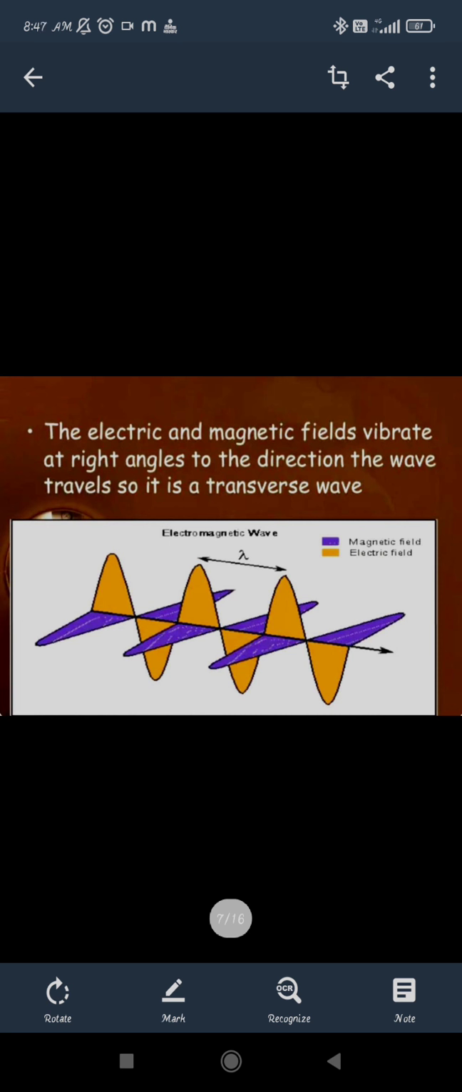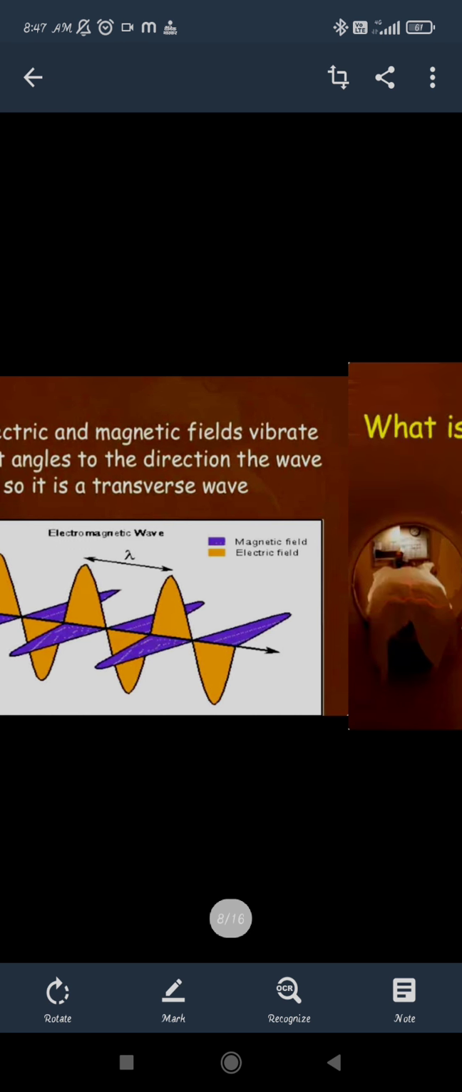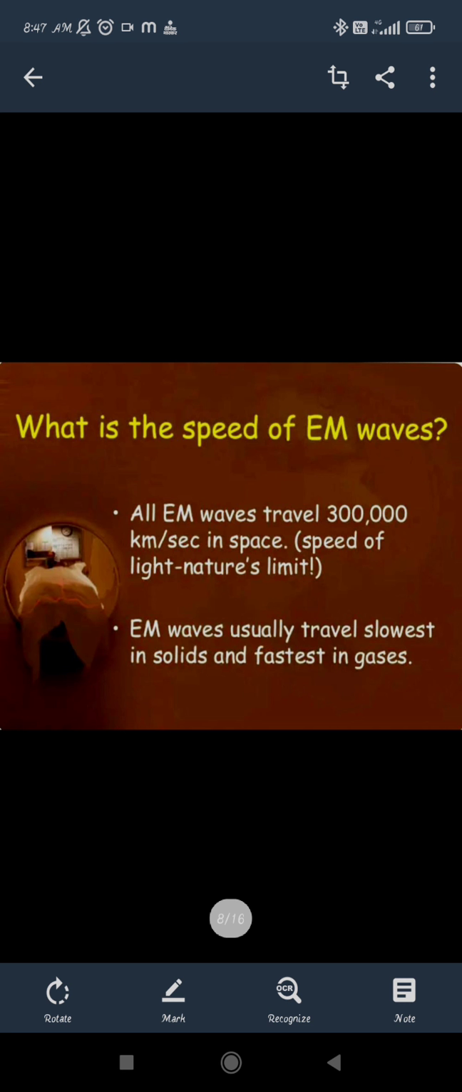They just easily travel in the vacuum out of the space. Similarly, they propagate in the form of transverse waves. Here you can see the orange and purple colors being shown, which represent the magnetic as well as the electric field. So this shape shows us the transverse wave shape.